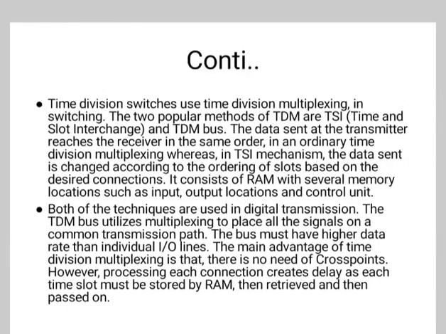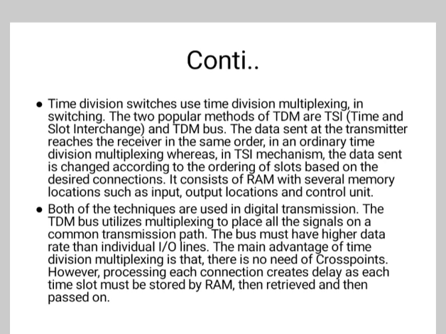Time division switches use time division multiplexing in switching. The two popular methods of TDM are TSI, that is time slot interchange, and TDM bus. The data sent at the transmitter reaches the receiver in the same order in an ordinary time division multiplexing, whereas in the TSI mechanism, the data sent is changed according to the ordering of the slots based on the desired connections.